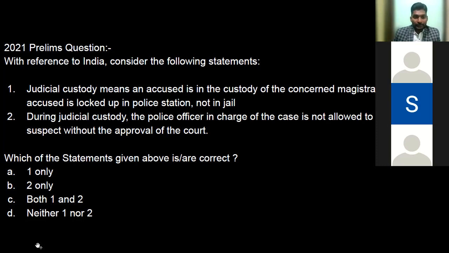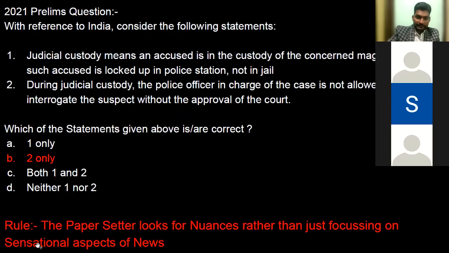Medha, can you read this out, please? Yes, sir. With reference to India, consider the following statements. Judicial custody means an accused is in the custody of the concerned magistrate, and such accused is locked up in a police station, not in jail. Second statement: during judicial custody, the police officer in charge of the case is not allowed to interrogate the suspect without the approval of the court. Which of the following statements is or are correct? Here the correct answer is certainly statement 2 only is correct.